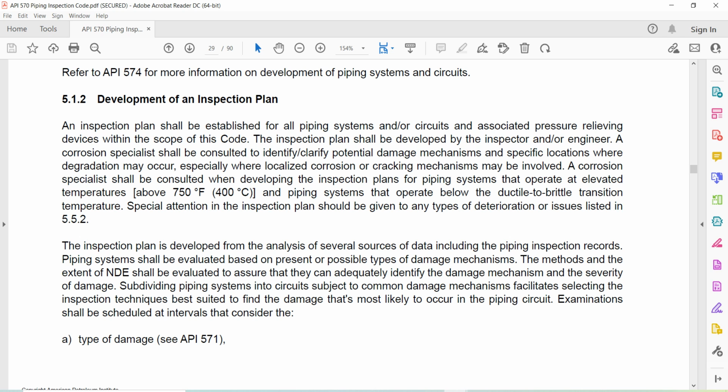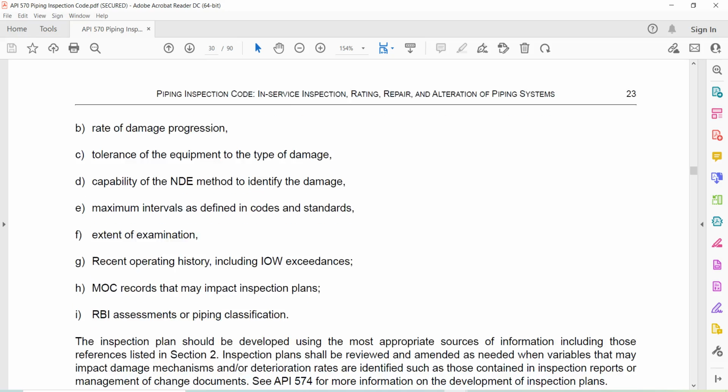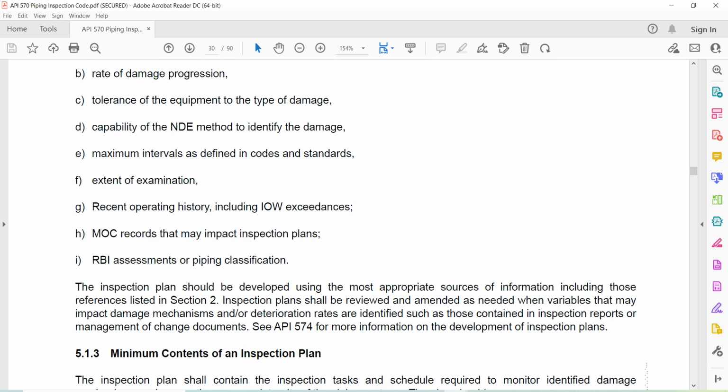Examinations shall be scheduled at intervals that consider the type of damage, see API 571, rate of damage progression, tolerance of the equipment to the type of damage, capability of the NDT method to identify the damage, maximum interval as defined in codes and standards, extent of damage, recent operating history including IOW exceedances, MOC records that may impact inspection plans, RBI assessments or piping classification.